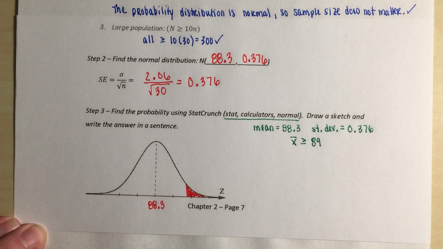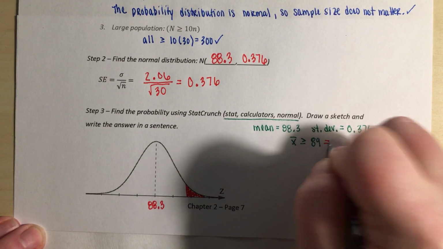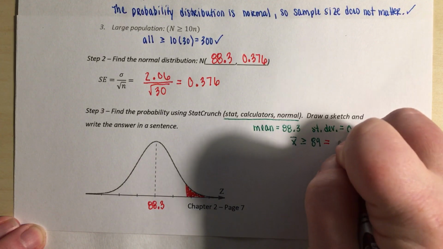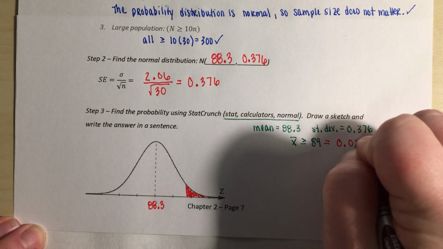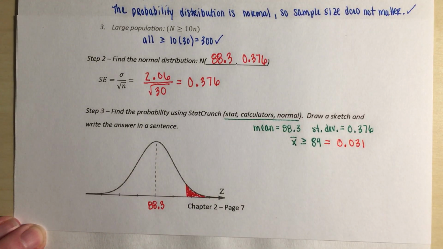After entering all of this information, we select compute, and it gives us 0.031, rounded to 3 decimal places.